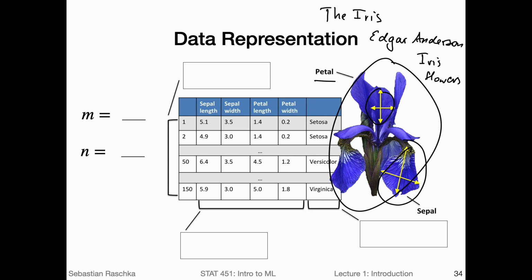And for each flower, there is a measurement concerning the width and the height. Same for the sepal, the width and the height. And these 4 measurements, so we have 2 measurements here, 2 measurements here. These measurements are our features, so 2 and 2, that's 4. So we have 4 measurements. These are our features.